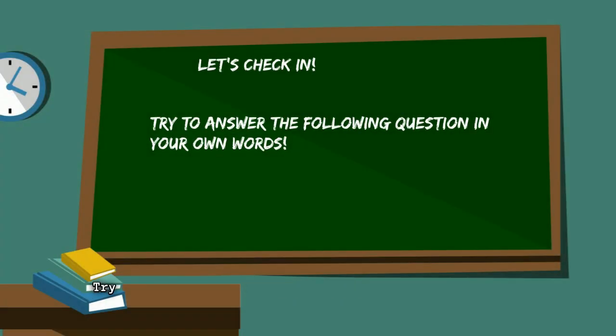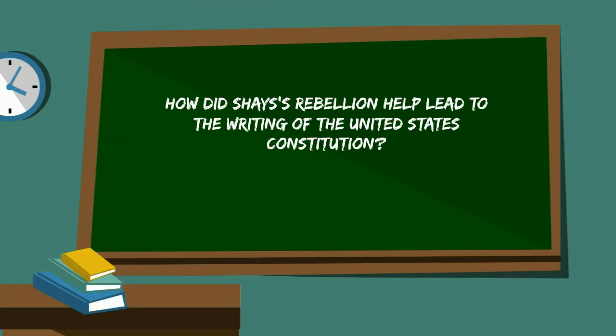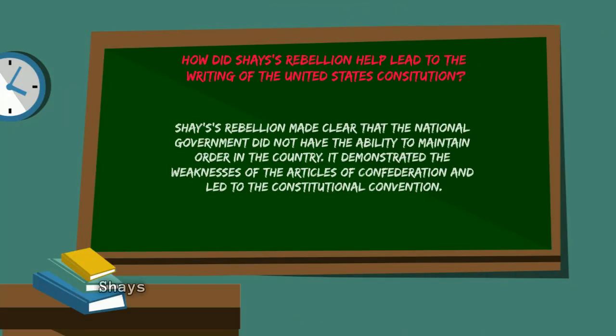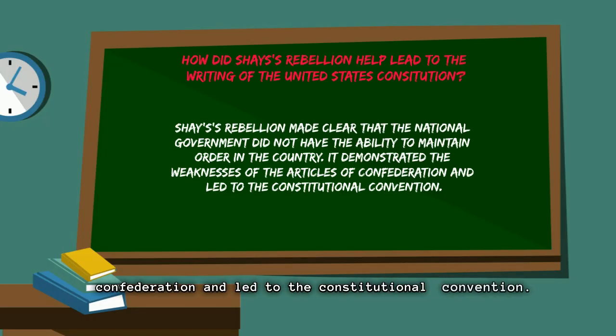Let's check in. Try to answer the following question in your own words. How did Shays' Rebellion help lead to the writing of the United States Constitution? Shays' Rebellion made clear that the national government did not have the ability to maintain order in the country, and it demonstrated the weaknesses of the Articles of Confederation and led to the Constitutional Convention.